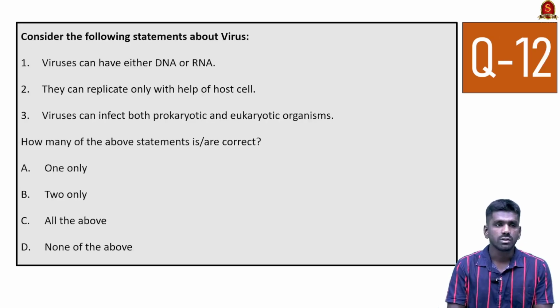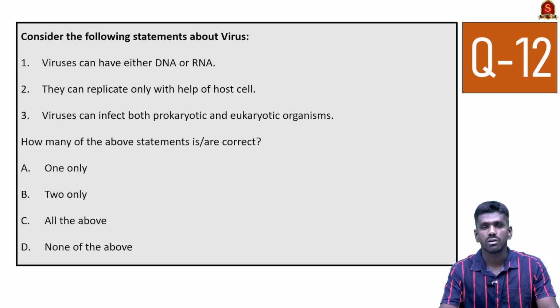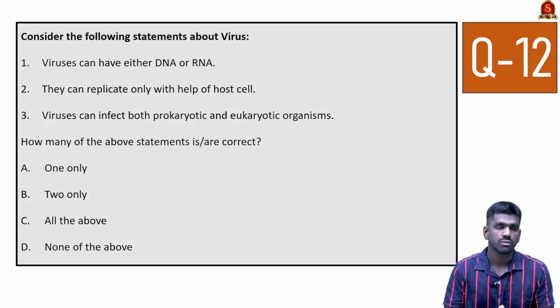Now look at the 12th question. Consider the following statements about virus. Virus can have either DNA or RNA. They can replicate only with the help of host cell. Viruses can infect both prokaryotic and eukaryotic organisms. See, the first statement is a little bit tricky, but it is true.